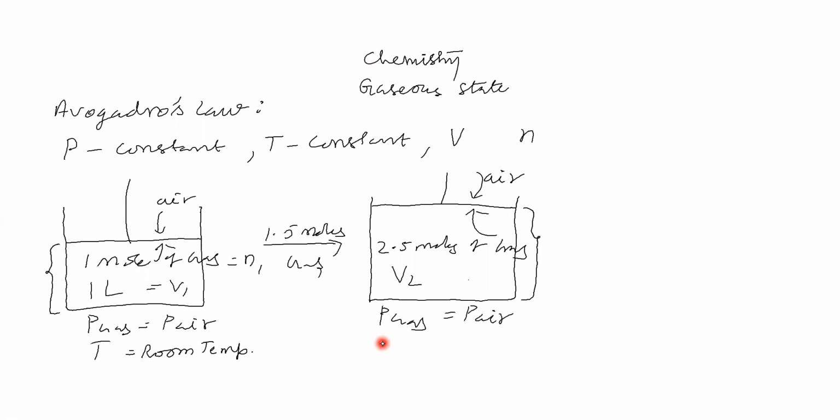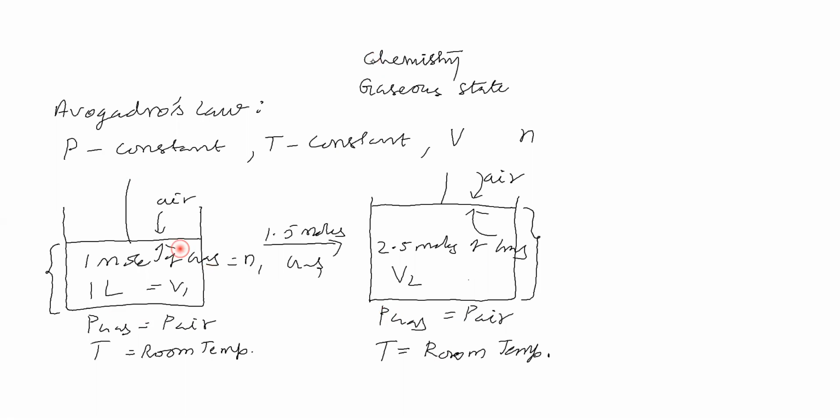Next, we can maintain the temperature as room temperature. Now you see, in this case the pressure of gas is equal to the pressure of air, so the pressure of gas remains constant. The temperature of gas is room temperature, so the temperature of gas also remains constant.